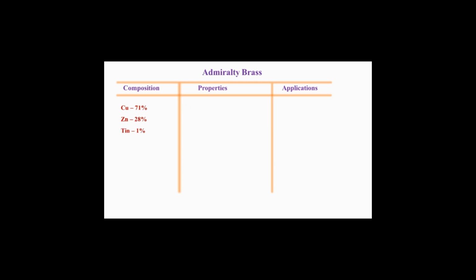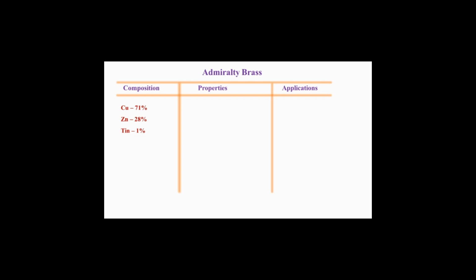Okay. Then another brass is Admiralty brass. So what is the composition of Admiralty brass? It has copper 71%, zinc 28%, and tin 1%. That is why this brass is also called tin brass. Basically, it is an alloy of copper and zinc, but it contains tin at 1%, which is a very small percent. But it contains tin, that is why it is called tin brass, because along with the copper and zinc, it also contains tin.